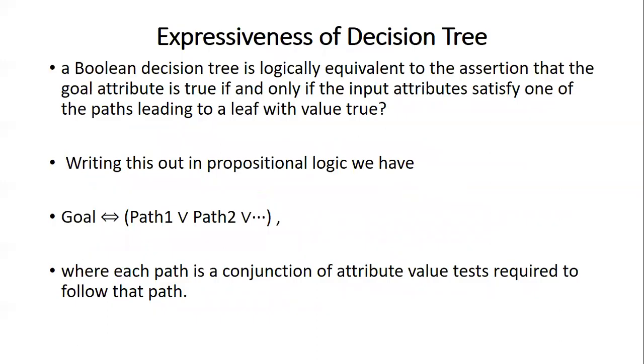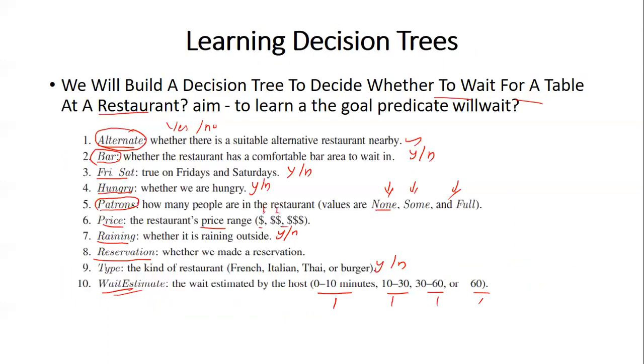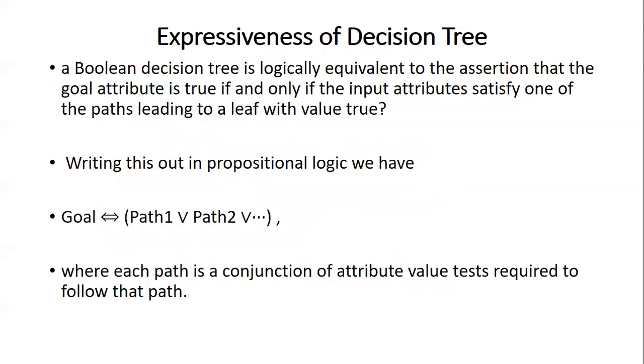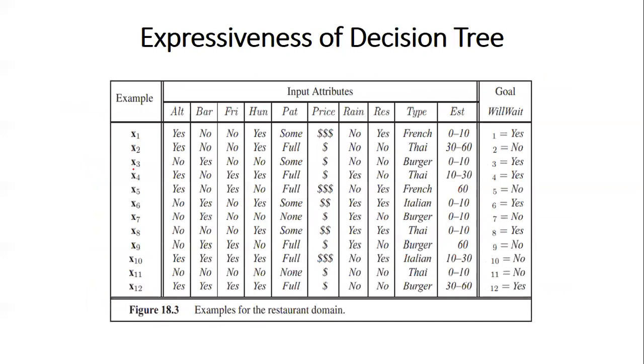So let us see how the decision tree we are going to form for this. Let us assume this data set. Our data set contains 12 inputs, x1, x2, x3 up to x12. The first input, x1, is about one particular user: there is an alternate restaurant nearby. There is no bar. It is not Friday. Yeah, the user is hungry. And patrons, there are already some people in the restaurant.